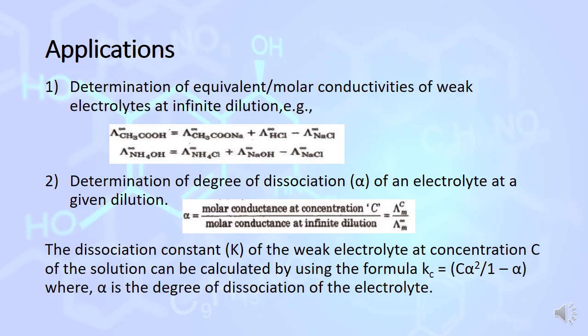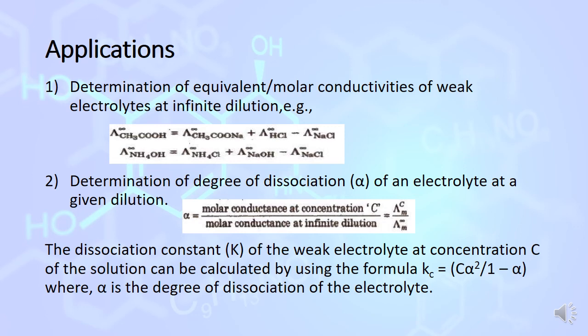Application of Kohlrausch's law. It is used to determine the equivalent or molar conductivity of a weak electrolyte by using the values of strong electrolytes. For example, we want to find the molar conductivity of acetic acid, lambda m infinity of CH3COOH. As we know, CH3COOH is a weak electrolyte, but by using the molar conductivity of strong electrolytes, we are able to find the molar conductivity at infinite dilution for a weak electrolyte. How is it possible?